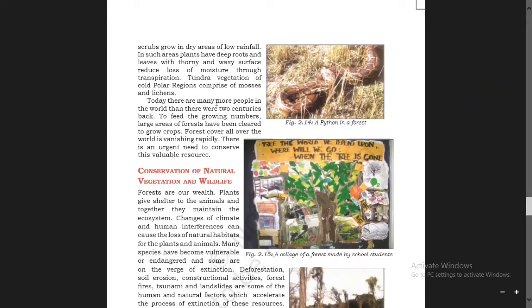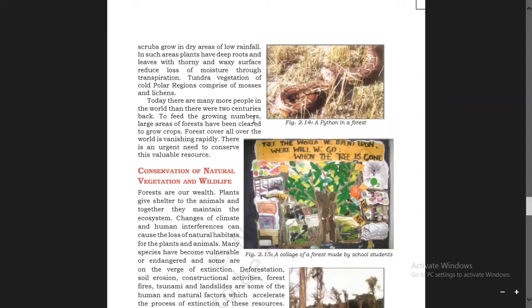Today there are many more people in the world than there were 2 centuries back. The population we have nowadays is more than the people who were there 2 centuries back.